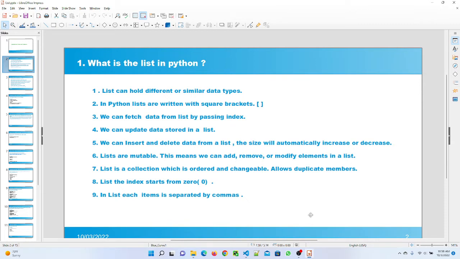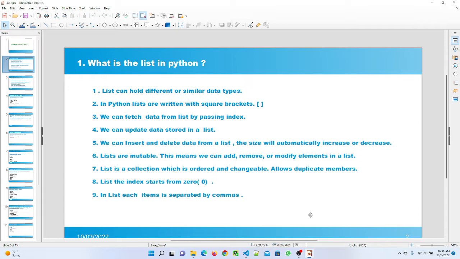Lists can hold different or similar data types. In Python, lists are written in square brackets. We can fetch data from the list by passing an index. We can update data stored in a list. We can insert and delete data from a list. The size will automatically increase or decrease.